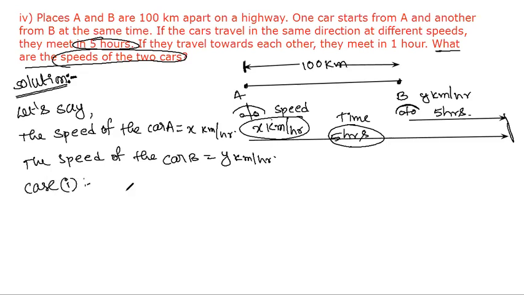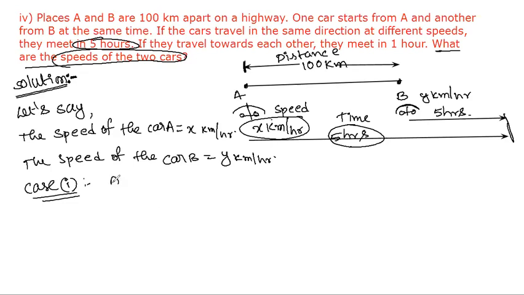What is the formula between speed, distance and time? Speed is equal to distance by time, or distance is equal to speed into time.